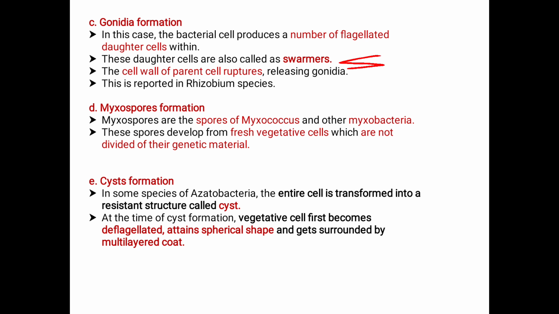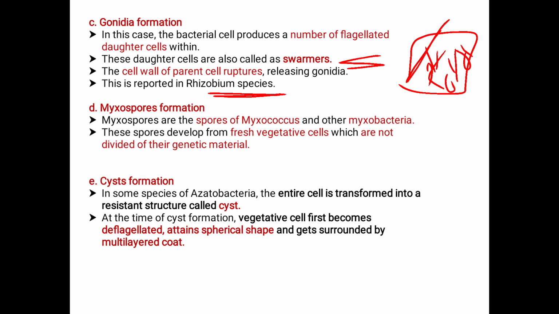The cell wall of the parent cell ruptures, releasing the gonidia. This is reported in Rhizobium species. This gonidia formation is seen in the Rhizobium species. What happened here? The bacterial cell produces a number of flagellated daughter cells. Later, it will get ruptured, releasing the gonidia, which are nothing but the newly formed flagellated daughter cells.